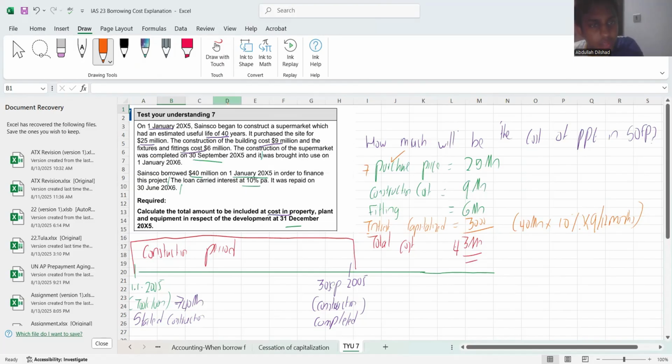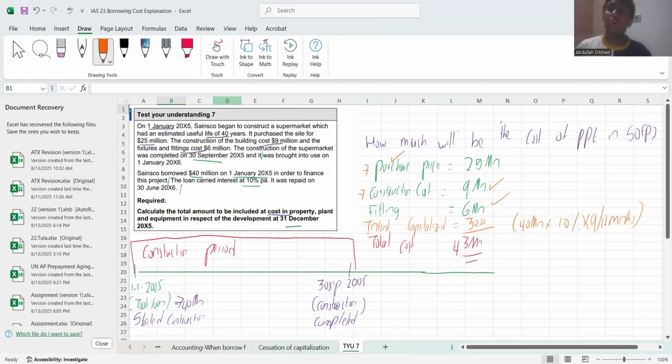Number two, the construction of building cost was 9 million. So obviously, right, the materials, the labor, and other overheads, that also can be shown under your cost, right? And the fixture and fittings of 6 million. So that also can be shown under your cost.